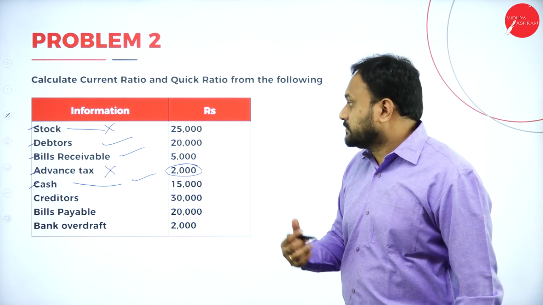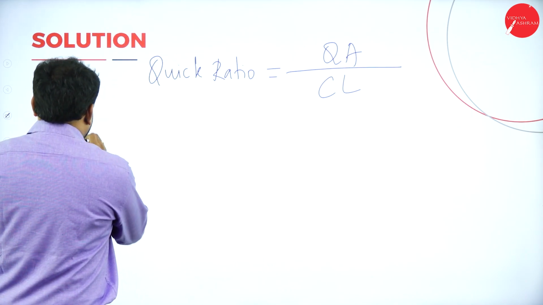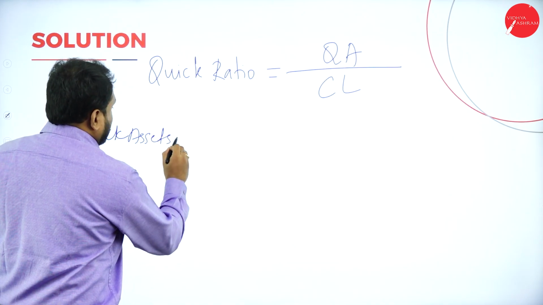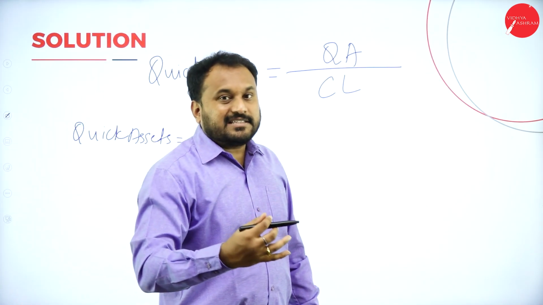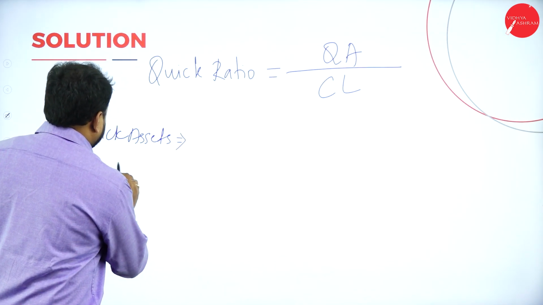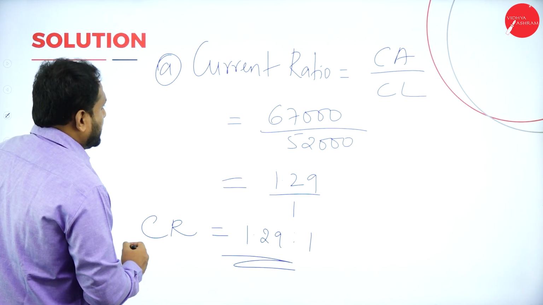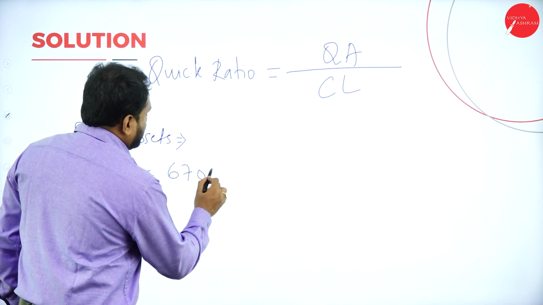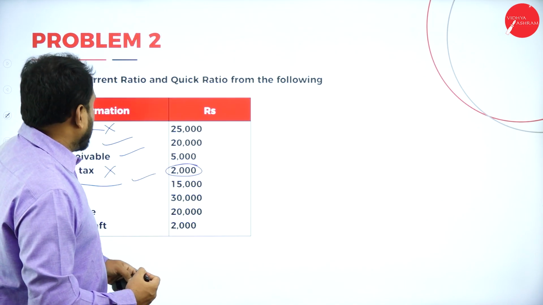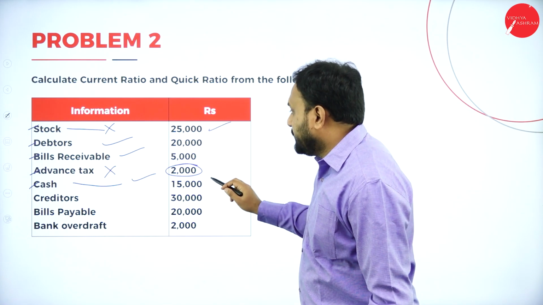So quick asset is what? Quick assets is equal to current assets minus those two items. What is the current asset here? Current asset is 67,000. 67,000 minus, now we need to subtract stocks and advance tax, that is 25,000 and 2,000.